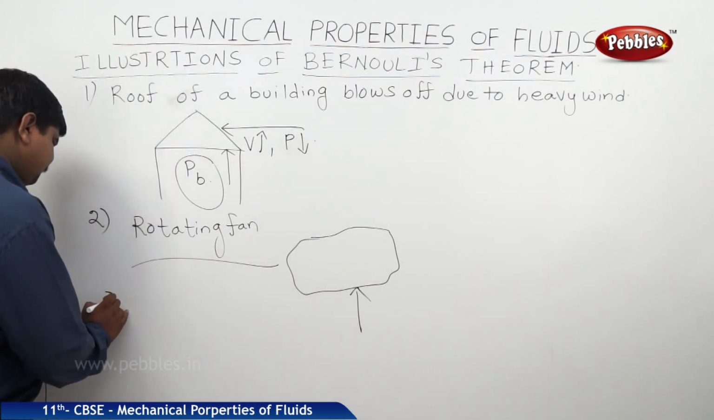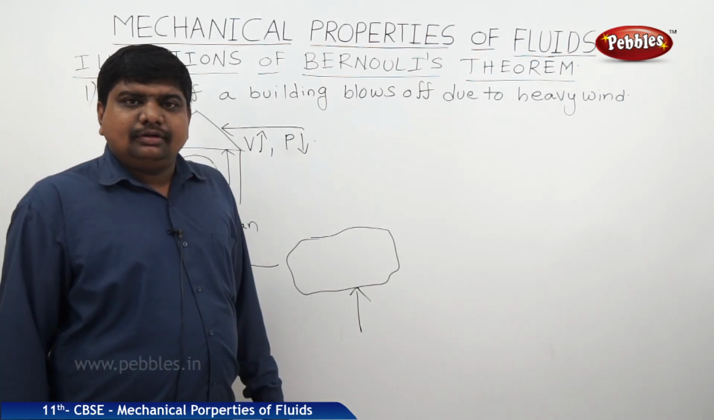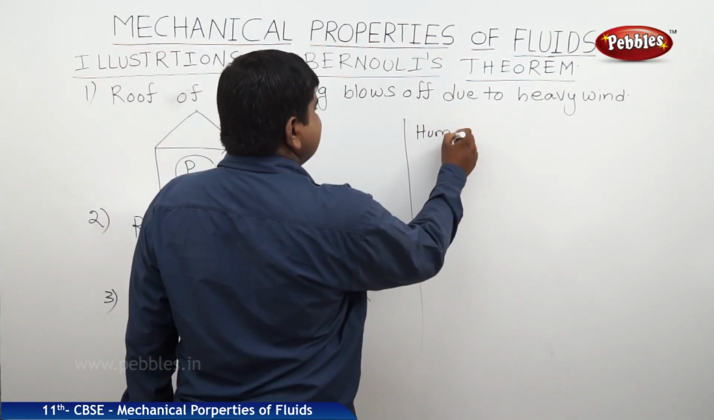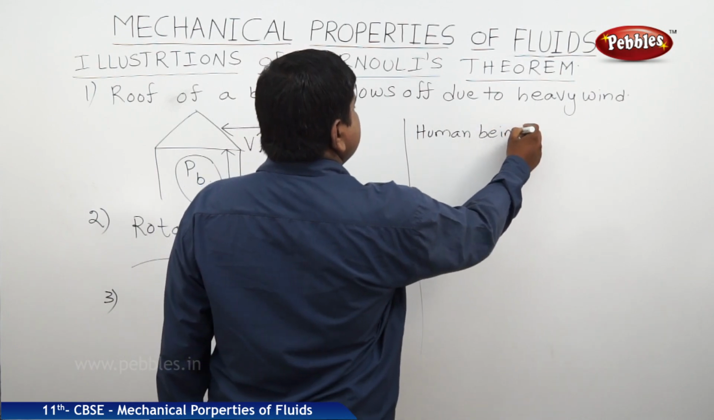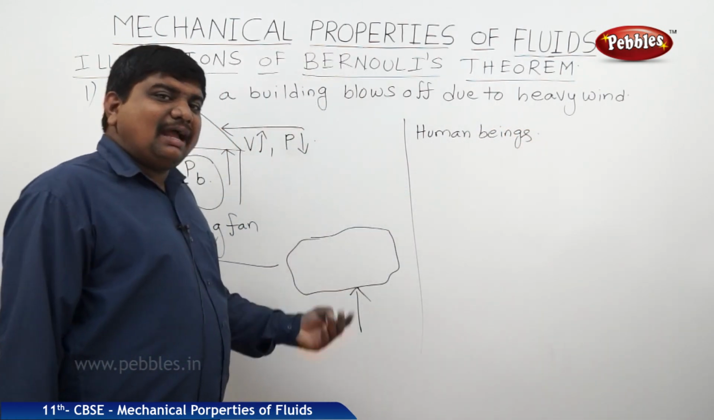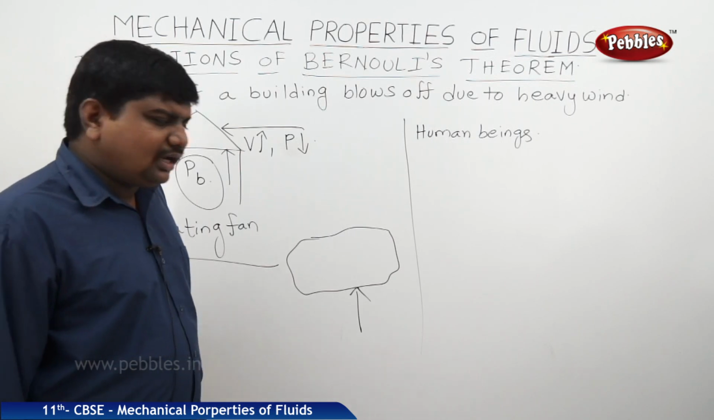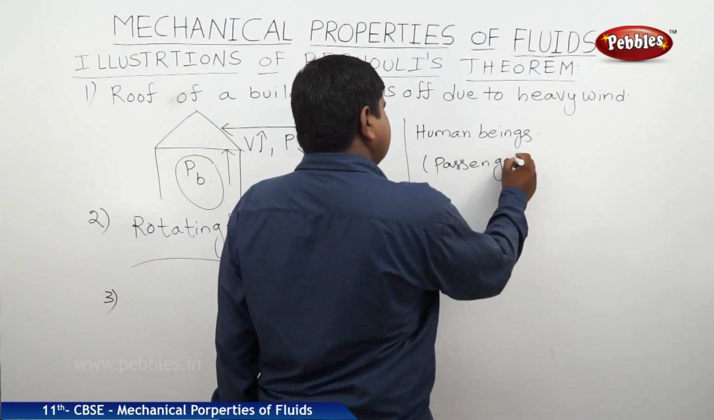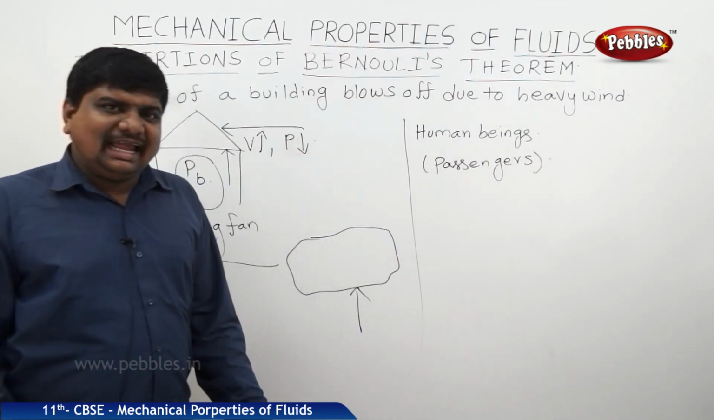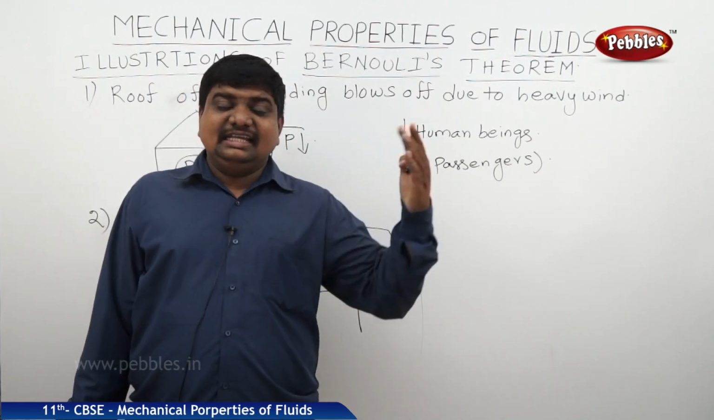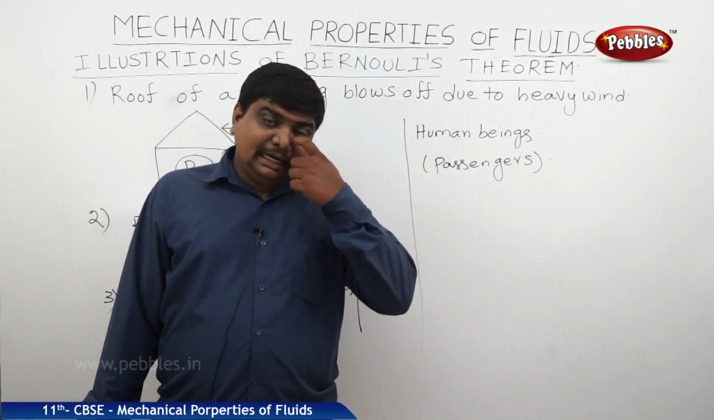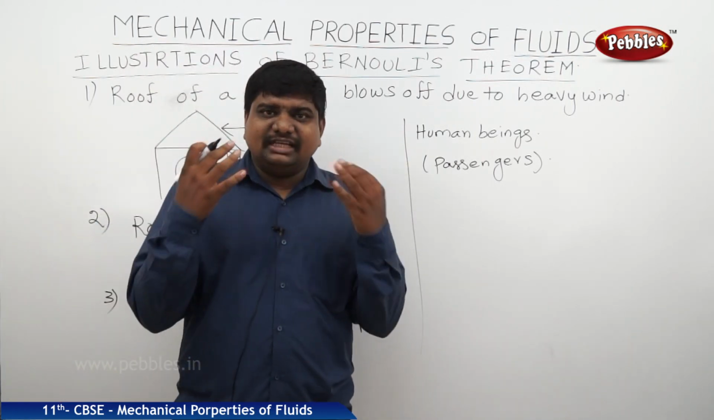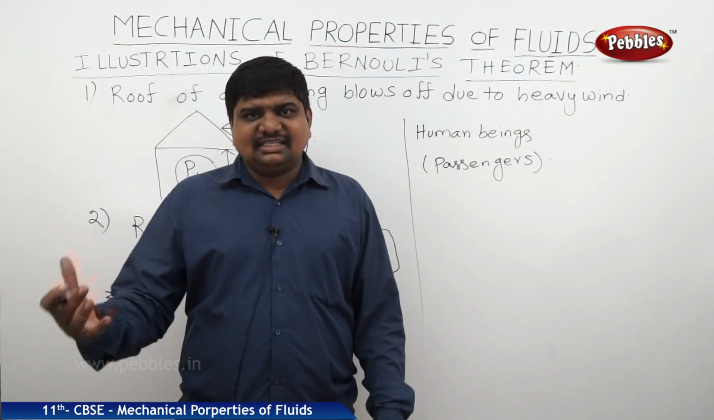Third example. If you see the human beings, nothing but the passengers, near the railway platform, suddenly a train is approaching towards a passenger on the platform. While a train is approaching, it will approach with higher velocity. A sudden blow of air onto his face, a passenger can experience.